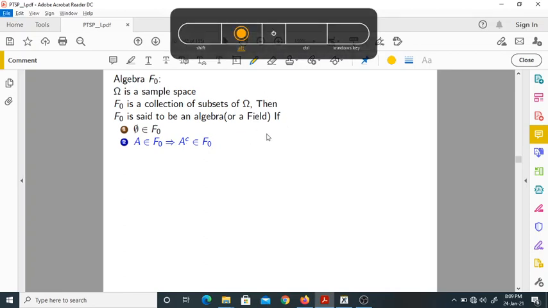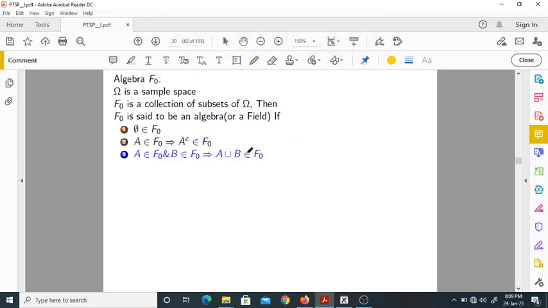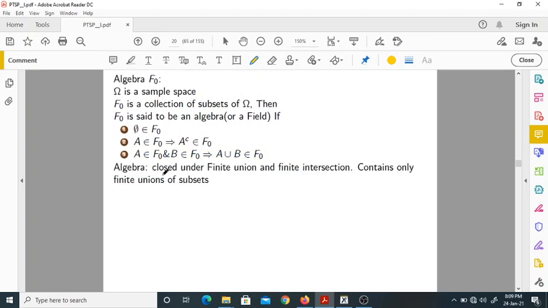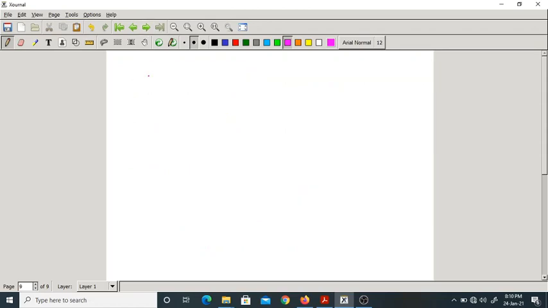Next, A belongs to F naught and B belongs to F naught implies A union B also belongs to F naught. This is very important. What does algebra mean? Closed under finite union and finite intersection, containing only finite unions of subsets. I'll explain with a simple example. First of all, I want to know what you mean by algebra.